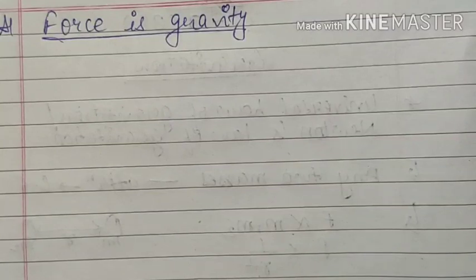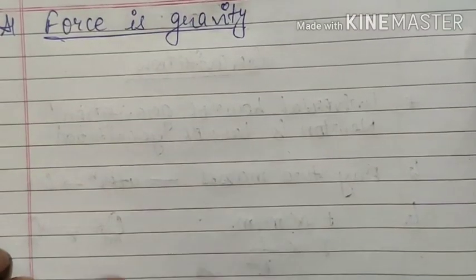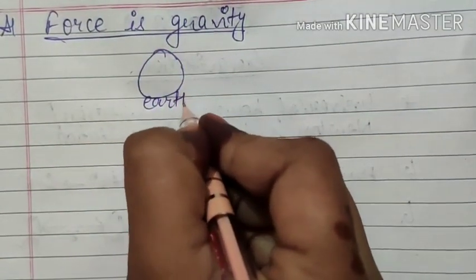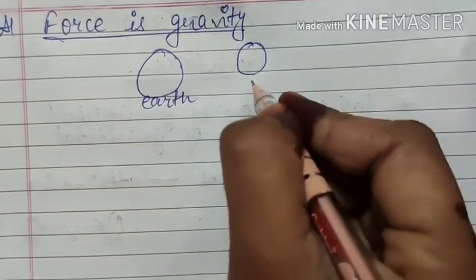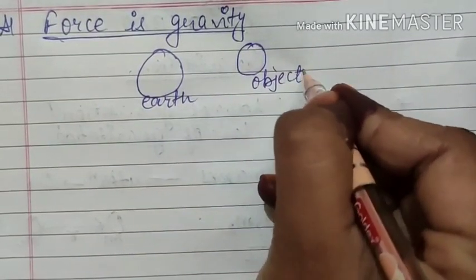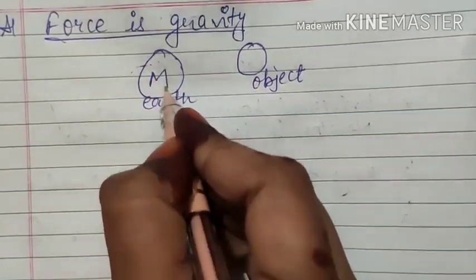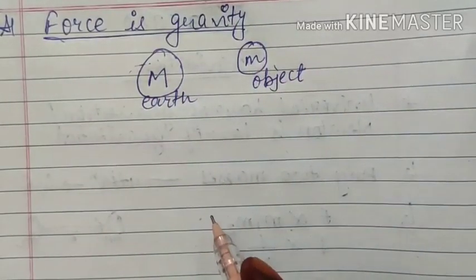The Earth will attract the objects towards it and the object will also attract the Earth towards it. Now what are we having? We are having one Earth and any one object on the surface of the Earth. Attraction force will be present between them because Earth has some mass, the object also has some mass.